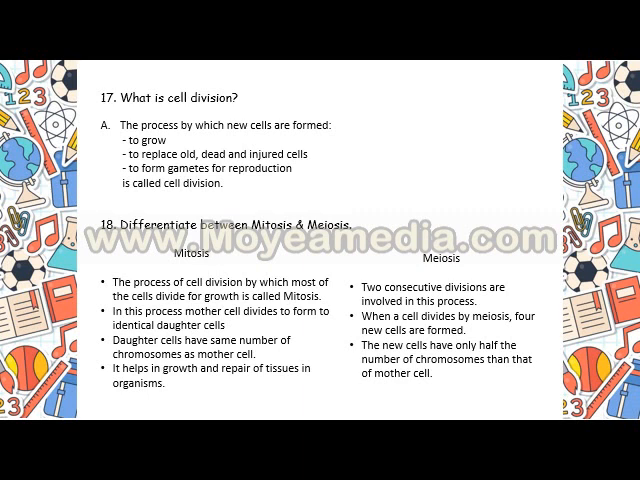And if we come to meiosis, where two consecutive divisions are involved, when meiosis occurs, four new cells are formed. Whereas in case of mitosis, you see two identical daughter cells are formed, but in case of meiosis, four new cells are formed, and these new cells have half the number of chromosomes compared to the mother cell. Whereas in case of mitosis, we have found the same number of chromosomes. The daughter cells have the same number of chromosomes as the mother cell.